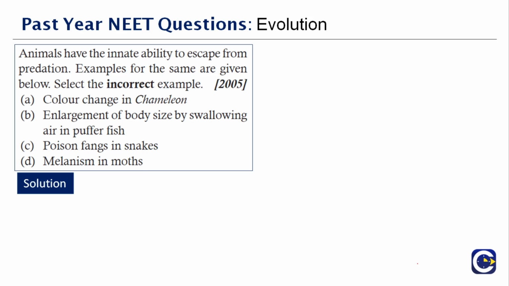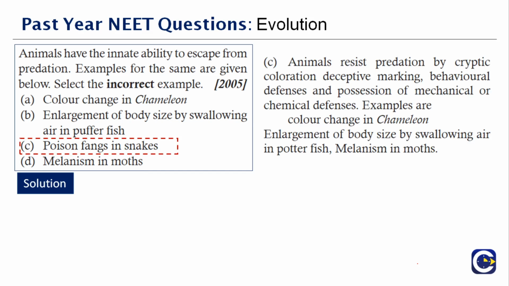Animals resist predation, okay? And it's the way to escape from predation also. So the color change, behavioral defense, and enlargement of the body size, all these are examples of escaping from predation. The one which is incorrect, if you see, is the poison fangs of the snake. The rest of them are correct. It's not just to escape from predation. It is also used to predate. If it is going to attack someone, it of course uses its poison. So it is not an escapism. Therefore the one which is incorrect is option C.